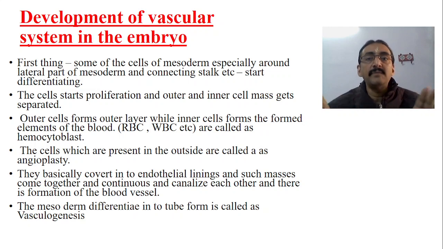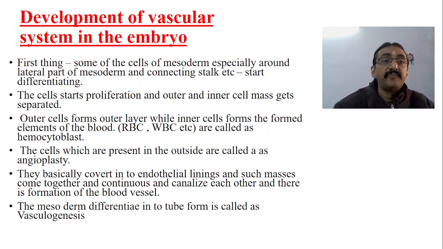So one thing is very clear: from the lateral part of the mesoderm the cells undergo proliferation and divide into outermost mass and innermost mass. From the outermost mass there is formation of the different angioblasts, which lead to the formation of the vascular structures or vessels, and the innermost part, called hemocytoblasts, form the blood-forming stem cells for the blood elements like RBC, WBC, platelets, lymphoblasts, etc. So this is the first part.